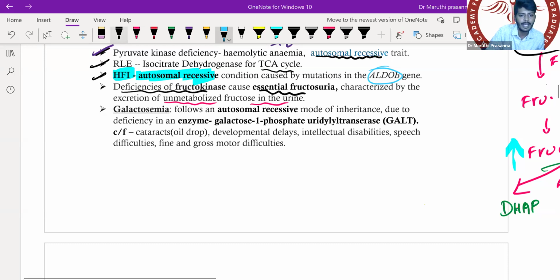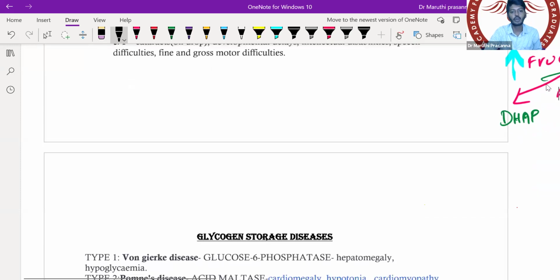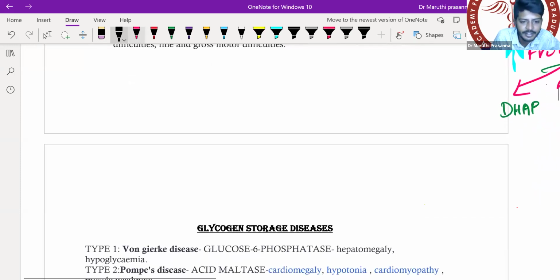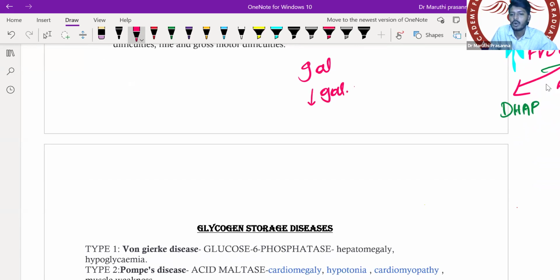Galactosemia. To understand galactosemia, we need to quickly recall the metabolism of galactose. From the food, I ate galactose. I have an enzyme called galactokinase. This galactokinase enzyme causes formation of galactose 1 phosphate.